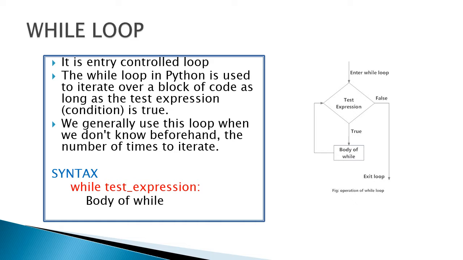Now the flow chart of the while loop. If the test expression is true, the body of the loop will be executed, and then it will go to the test expression again. If it is true, again it will go to the body of the loop. It will continue while it remains true. When it becomes false, the loop comes out.